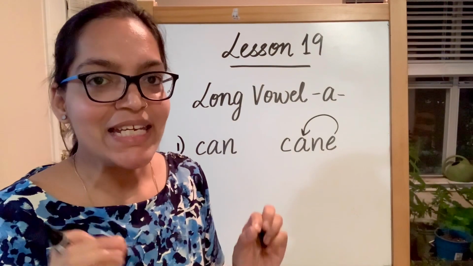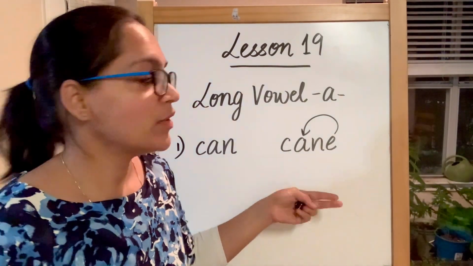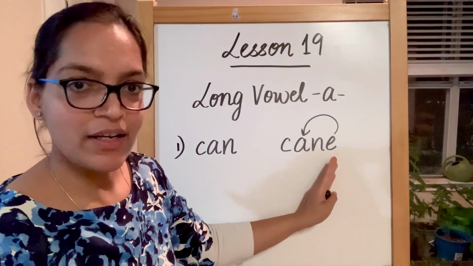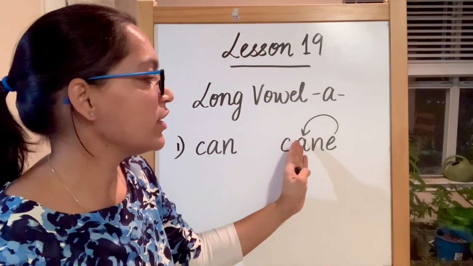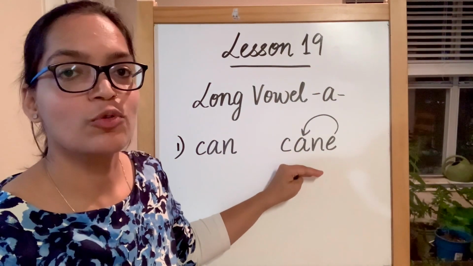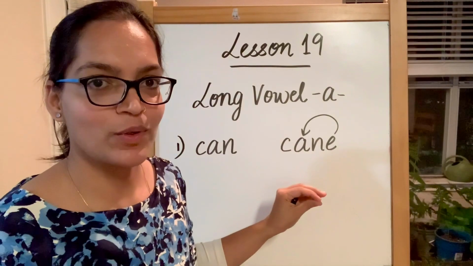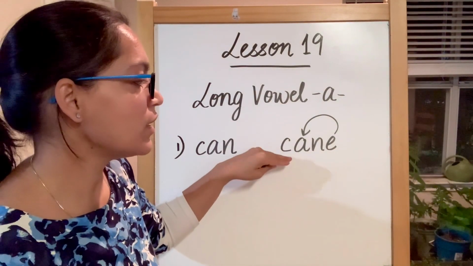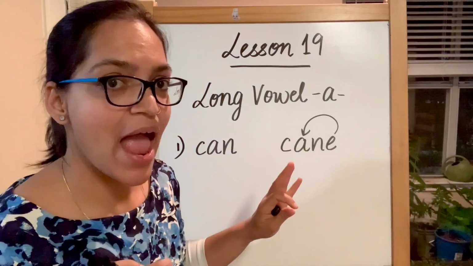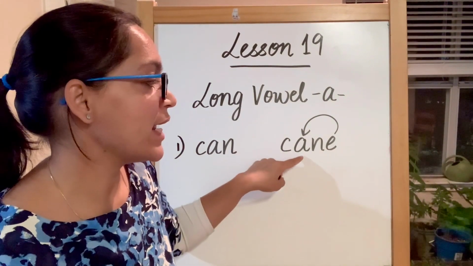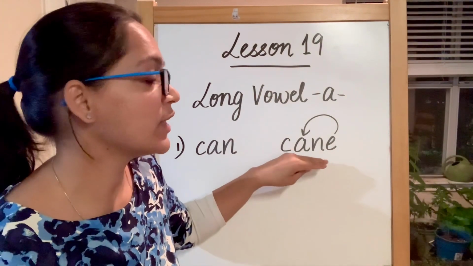There is an E in the end of these words. Now whenever you see E in the end, you automatically come to know that this is going to be a long vowel A sound. Now this becomes K, A, not a. This becomes K, A, N, cane.